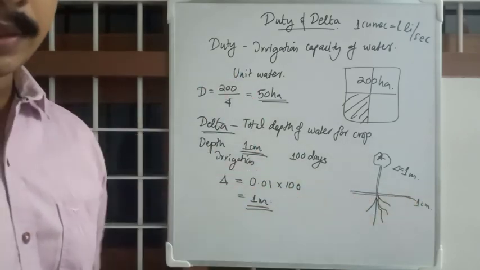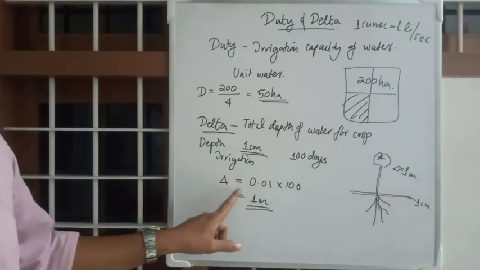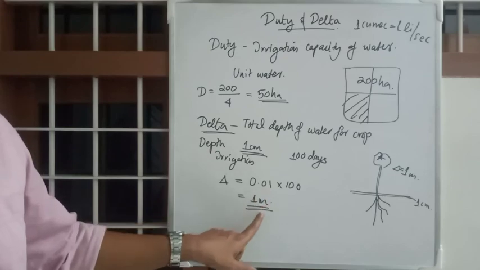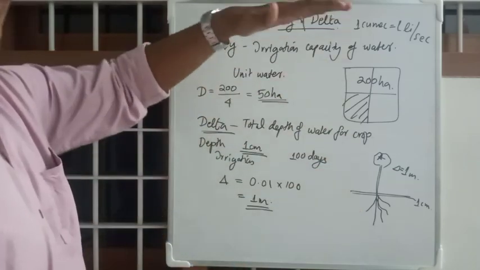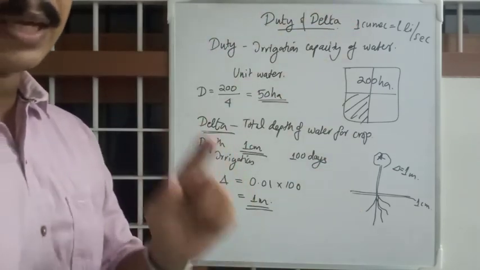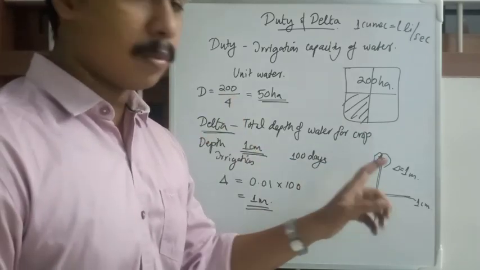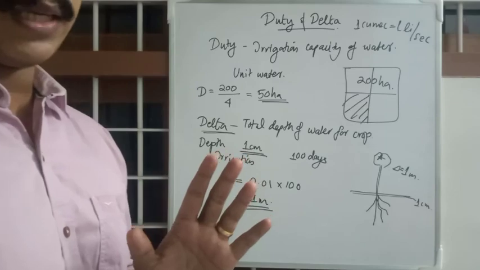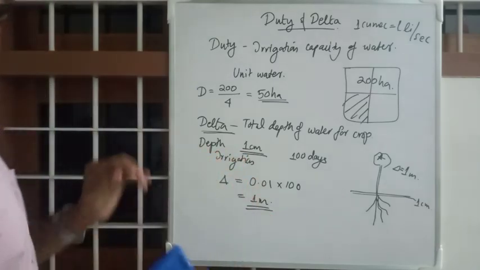So delta will be 100 multiplied by 1 centimeter, that is 1 meter. So total 1 meter depth will be required for that particular crop to grow adequately. I hope it's clear.